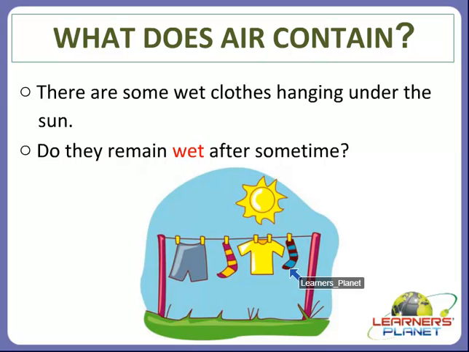Why is it so? Why do the clothes become dry after some time? Why don't they remain wet? Where does this water go? What happens to the water which was already present in the wet clothes? Where has it gone now?